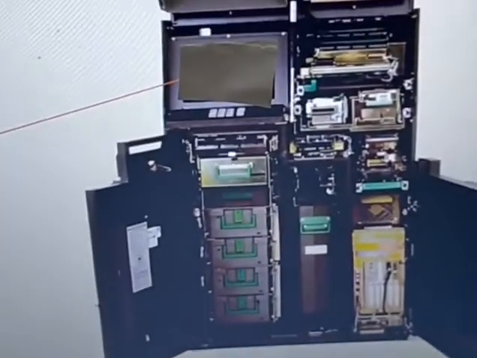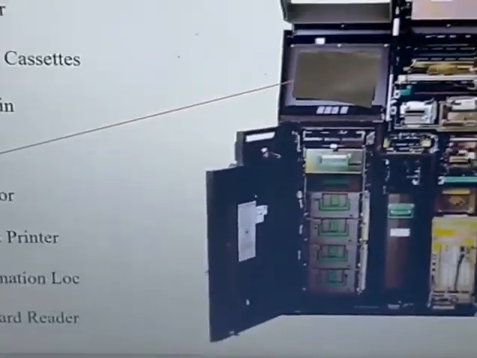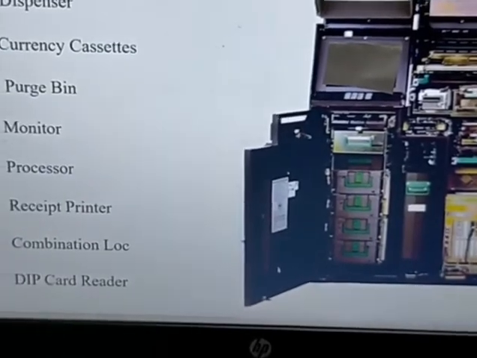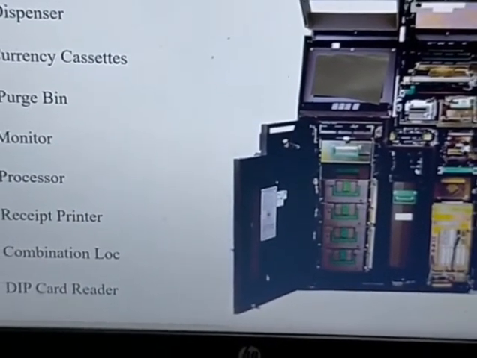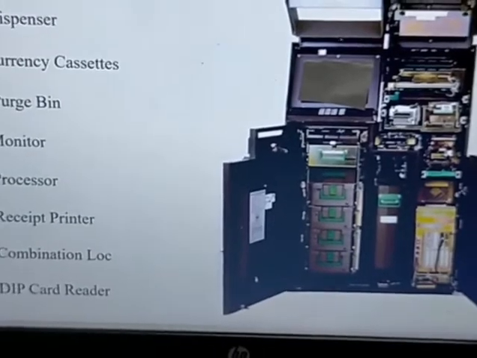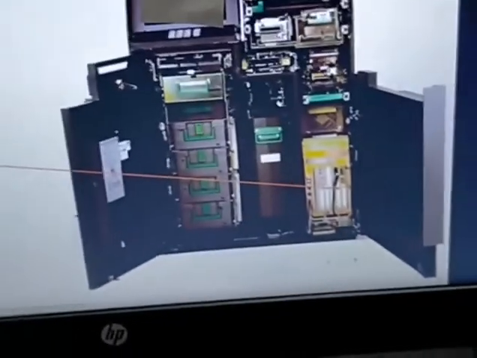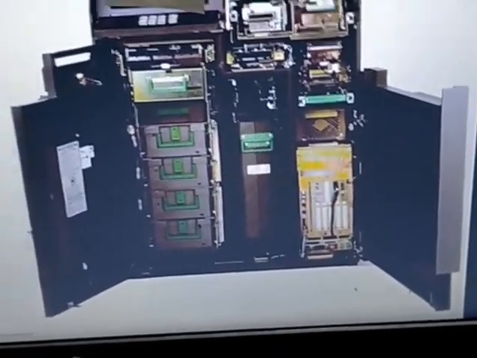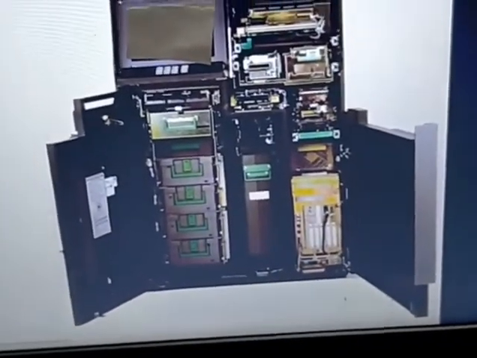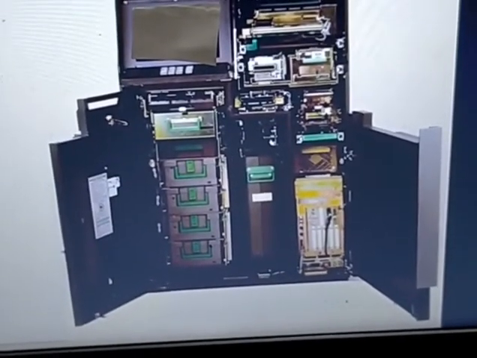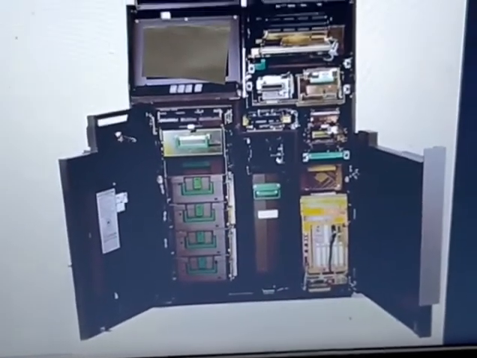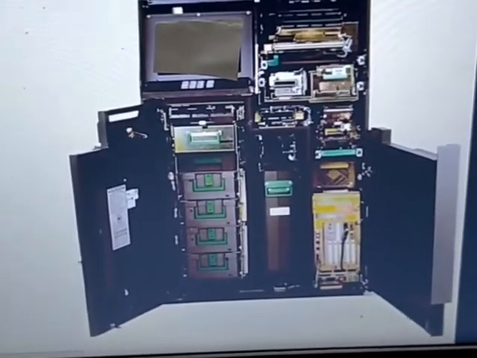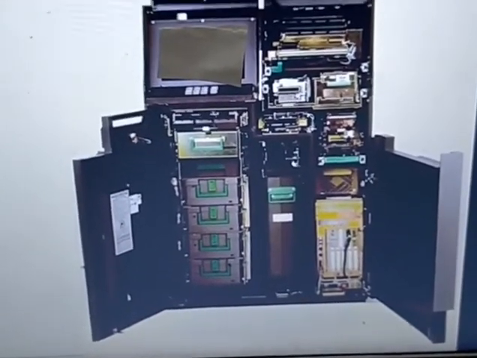Then the monitor. This is one of the important things. Here in this monitor, you can monitor everything, and whatever transactions you are doing, you can see it. Then the processor. This is called the head of the ATM machine. Everything will be processed here, and all transactions are sent to the bank, as well as the cash the customer asks for will be dispensed here. This is an important thing.